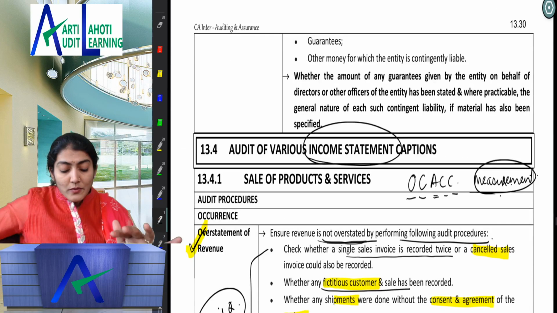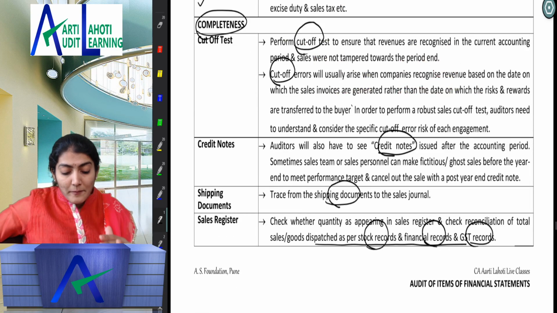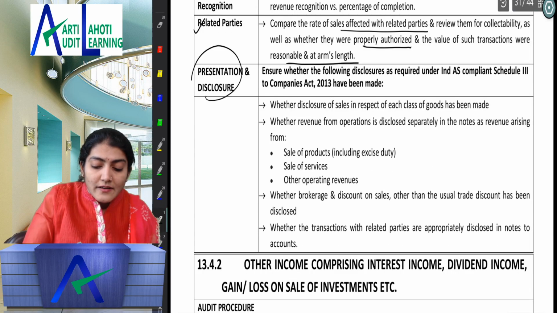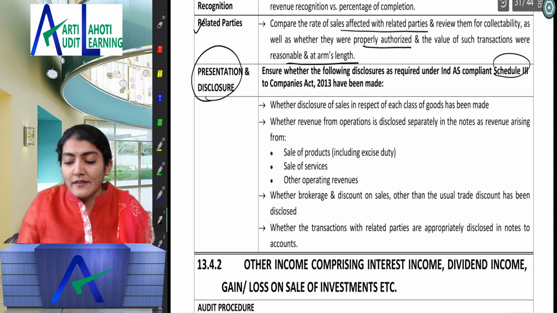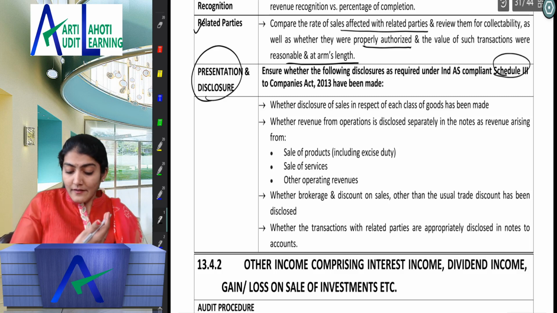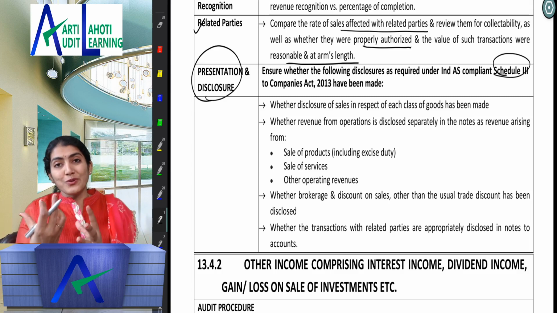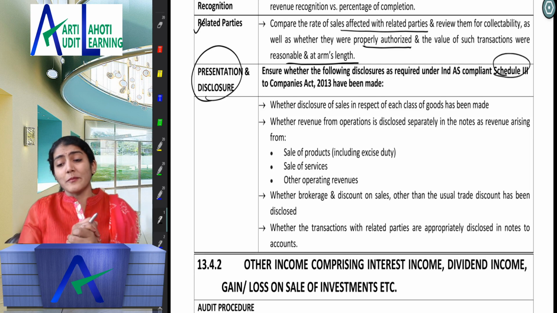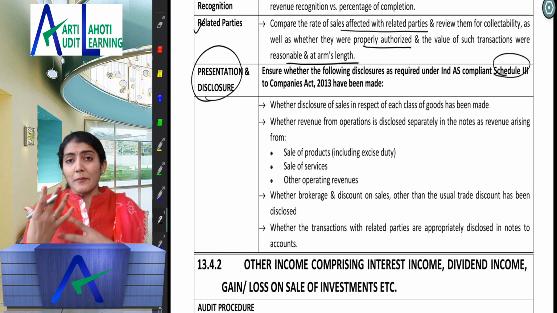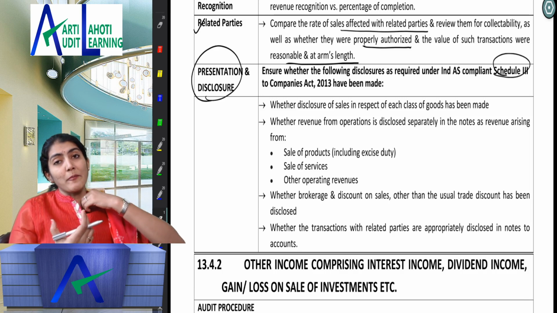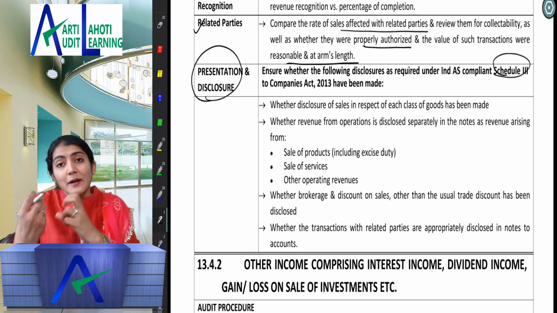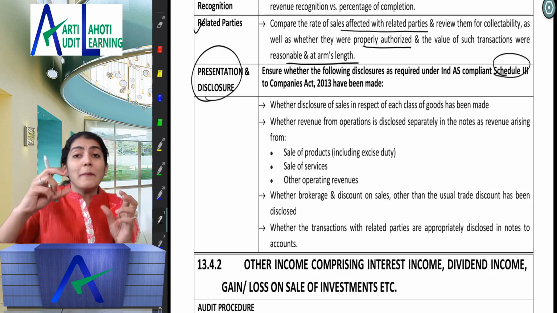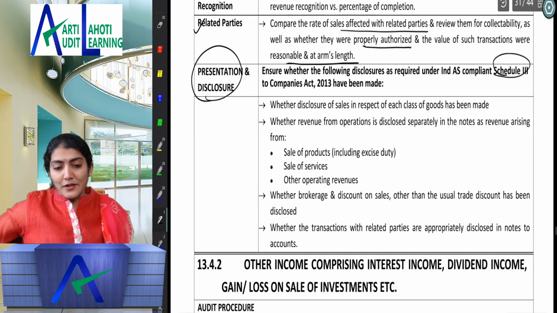So we talked about the occurrence, after occurrence the completeness, then the measurement, and then as usual you have the presentation and disclosure, that is the Schedule 3 disclosure requirements. I have just gone through with you a few of the items of the financial statement audit. You can continue practicing, and please remember the cup-by-cup style of studying, not studying the entire chapter in one go but over a period of time. Thank you so much.